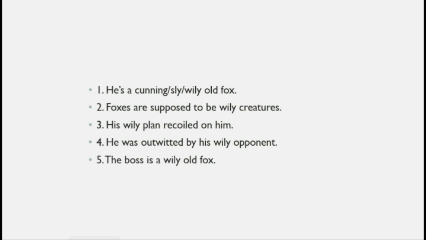His wily plan recoiled on him. His wily plan, his cunning plan. He was outwitted by his wily opponent, by his cunning opponent. The boss is a wily old fox. The boss is a cunning old fox.